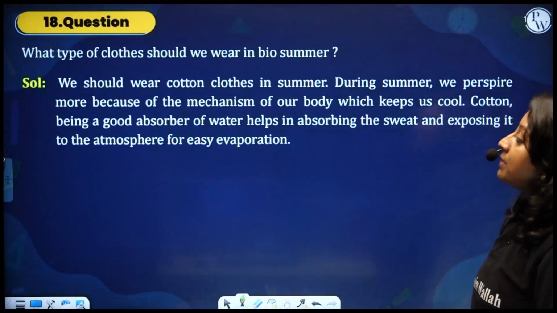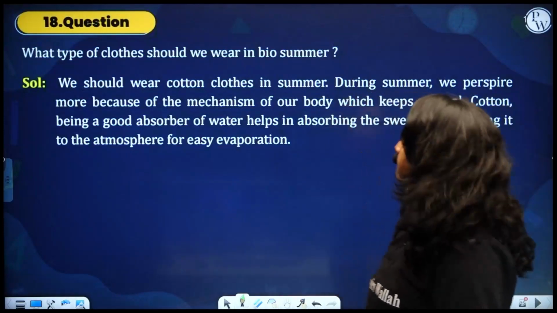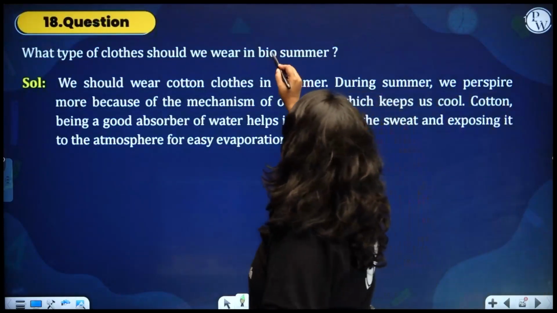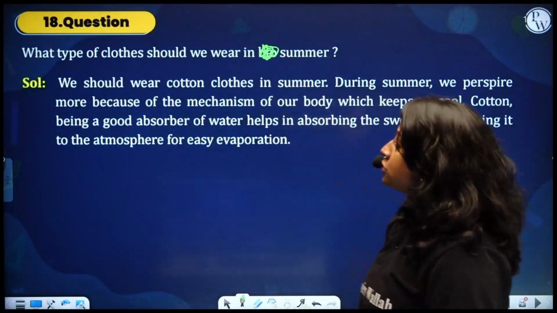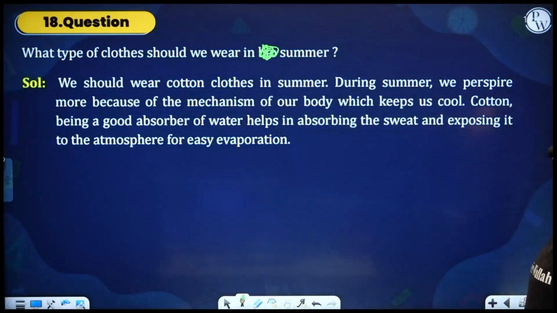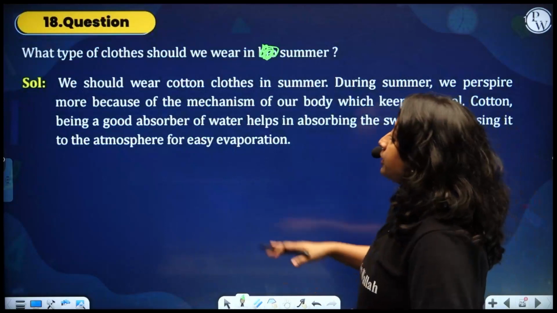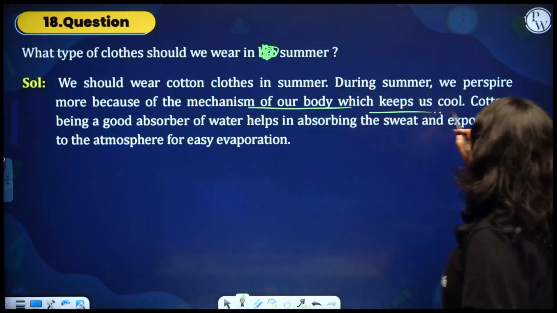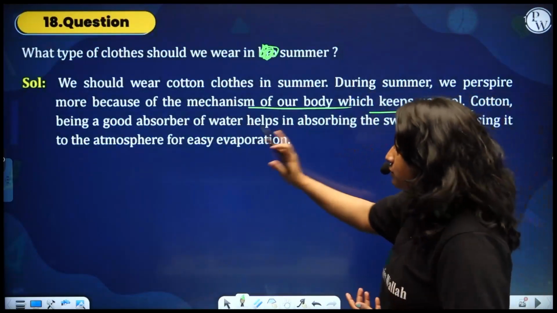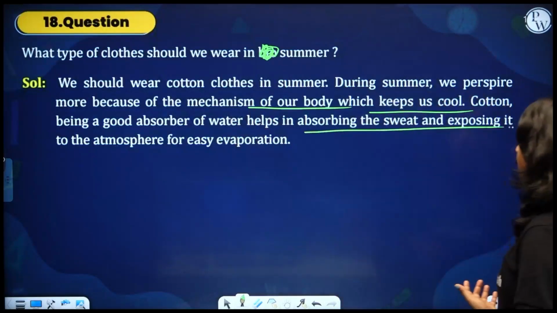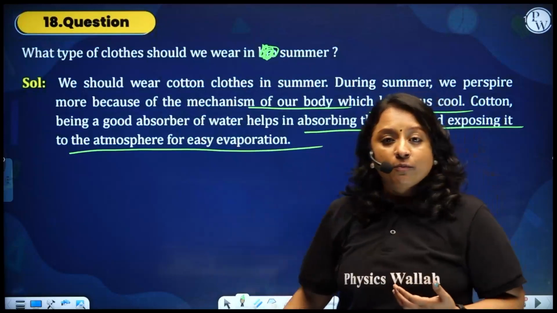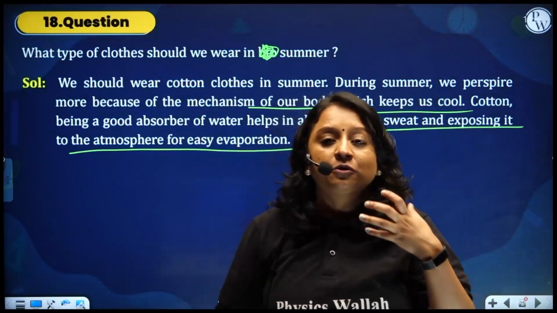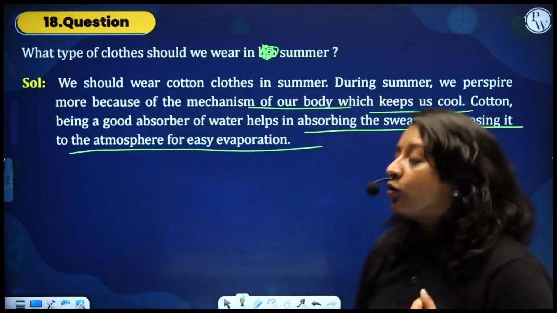Next, what type of clothes should we wear in summer? We should wear cotton clothes in summer. During summer, we perspire a lot because of the mechanism of our body, which keeps us cool. Cotton, being a good absorber of water, helps in absorbing the sweat and exposing it to the atmosphere for easy evaporation. Through those pores, our sweat easily evaporates.